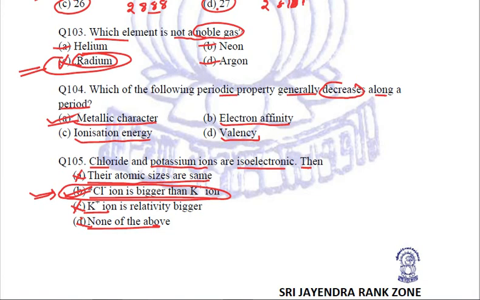Clear? So these are the questions related to periodic classification of elements, which we have already seen in the exams of various years, and these are the questions you must be prepared with. You must learn these, and you also need to relate all the properties that were used to attempt these questions.